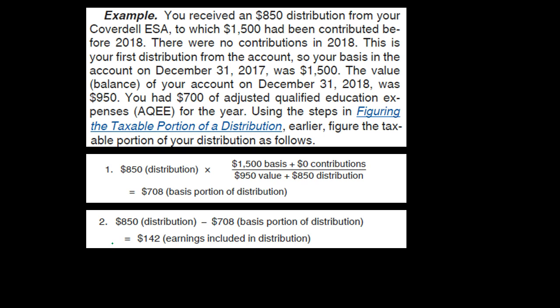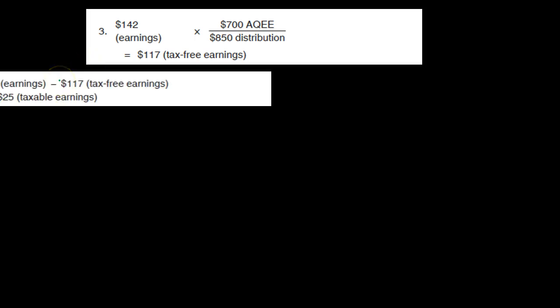We shouldn't have to pay taxes on that information. Then we take that and go to part 3. We're going to take the earnings times 700, which was the QEE earlier, divided by the 850 of distributions, and that's going to give us the 117. That's going to be the tax-free earnings.